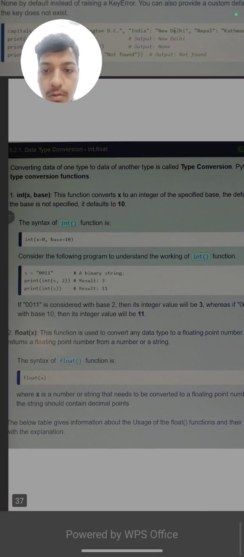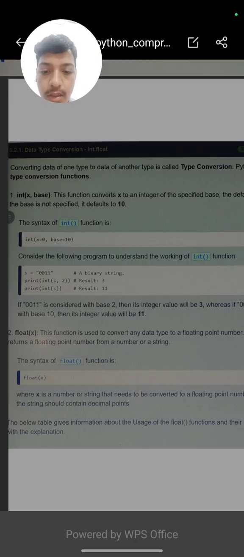Next and the last topic for today is data type conversion. It means we can convert int data to float and float data to int. The syntax is int, and then you can write some float value, and it will convert it to an integer, or you can write float and then give some integer value, and it will convert it to float. So these are the small topics for today, which are the basic concepts of Python.